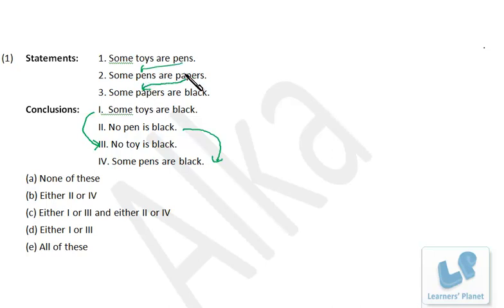Toys are pens, then pens are papers, then papers are black. So precisely toys, pens, papers, all of them are interrelated. If we draw the Venn diagram, we have to draw four Venn diagrams containing four circles, right? So that will be a time consuming process. So just see, some toys are black, no toy is black. Both of them simultaneously cannot be true, right? Because this is complementary to this. Similarly, second is complementary to fourth. So any one of first and third is true and any one of second and fourth is true. So this is option C. I hope you are clear.